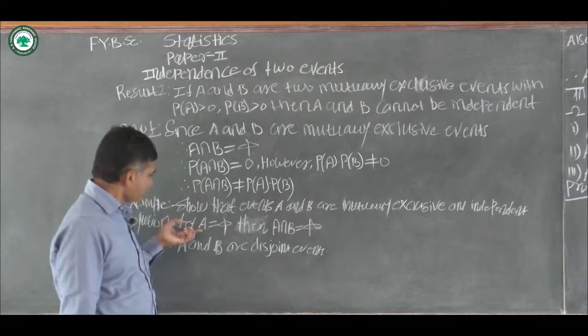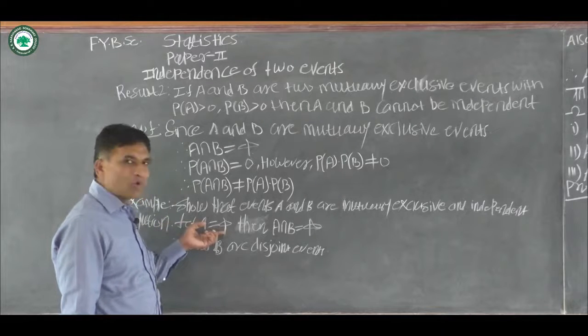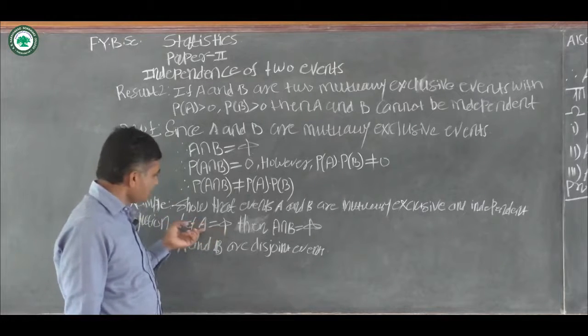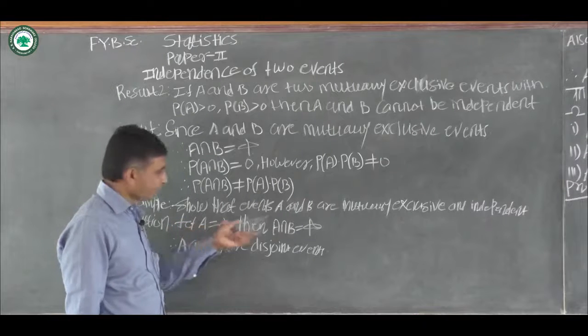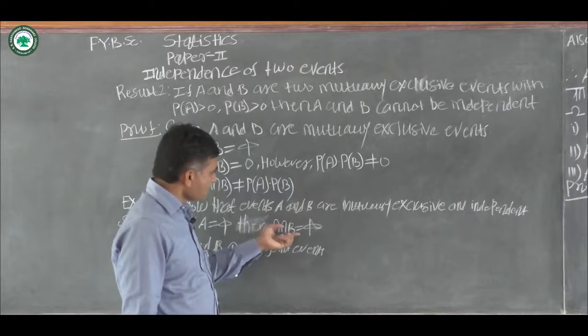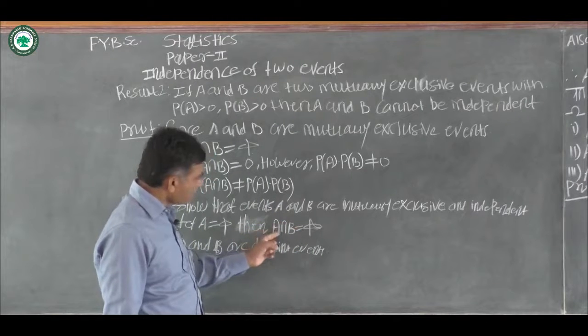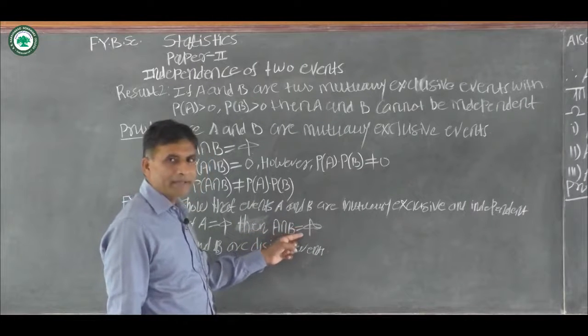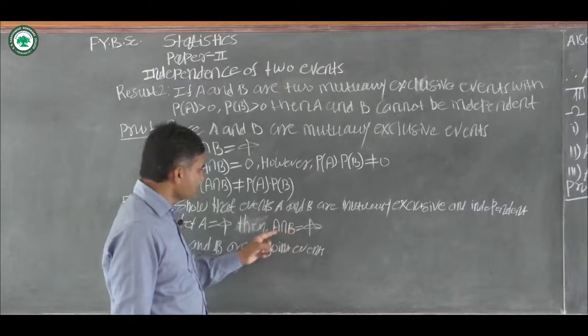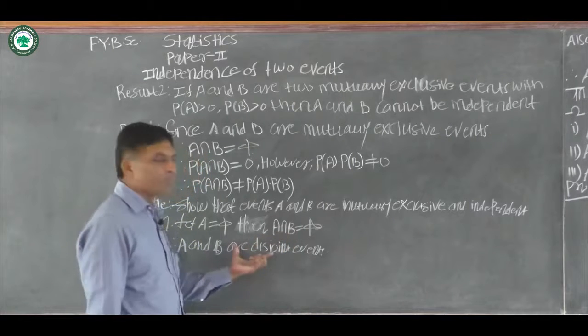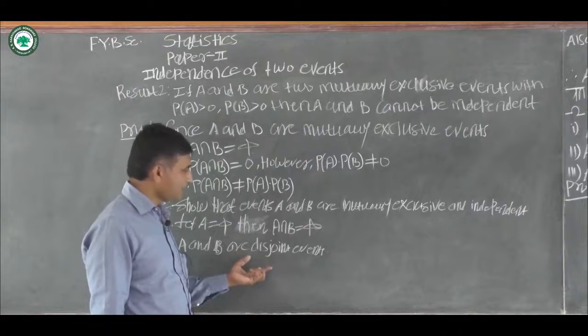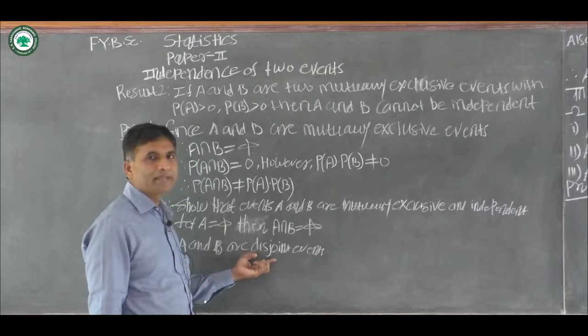Here we assume that A is an impossible event, that is, let A equal to phi. Then A intersection B is equal to again phi. If A intersection B is equal to phi, then the events A and B are mutually exclusive events, also called disjoint events.